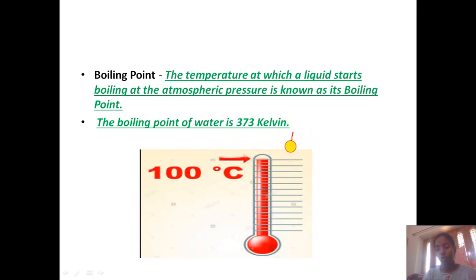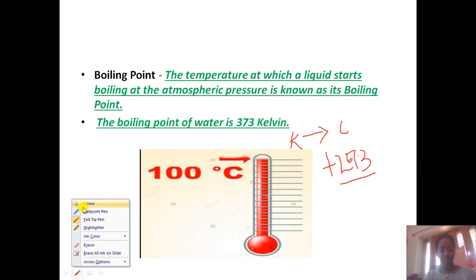Whenever you want to convert Kelvin into Celsius, what you have to do? You just have to subtract 273, and thus you will get the answer. So this is how you have to do.